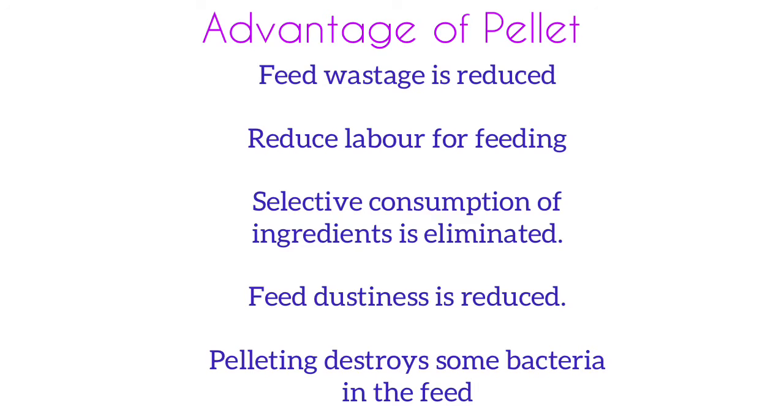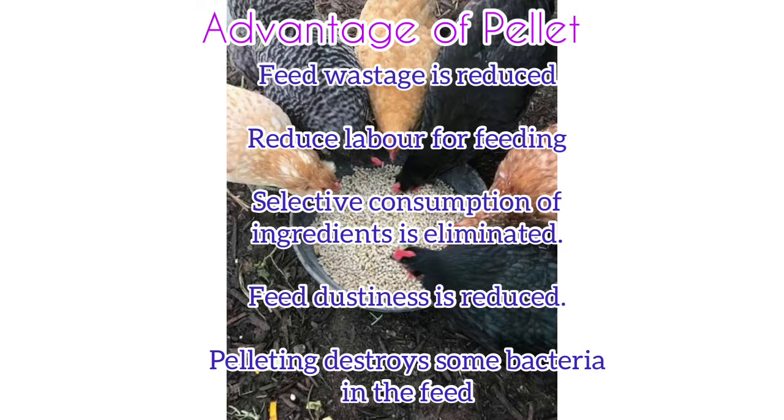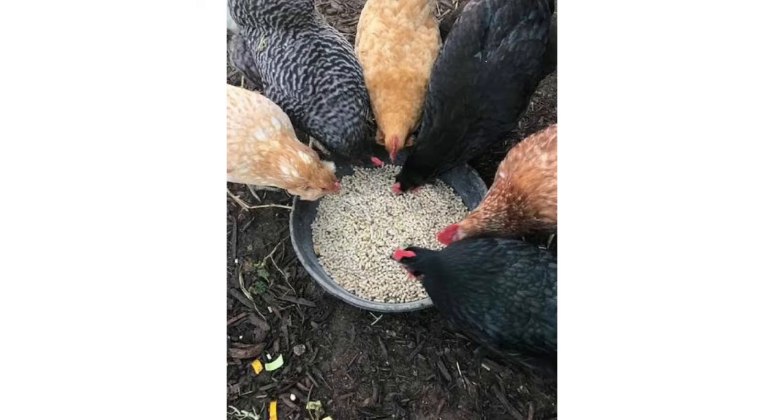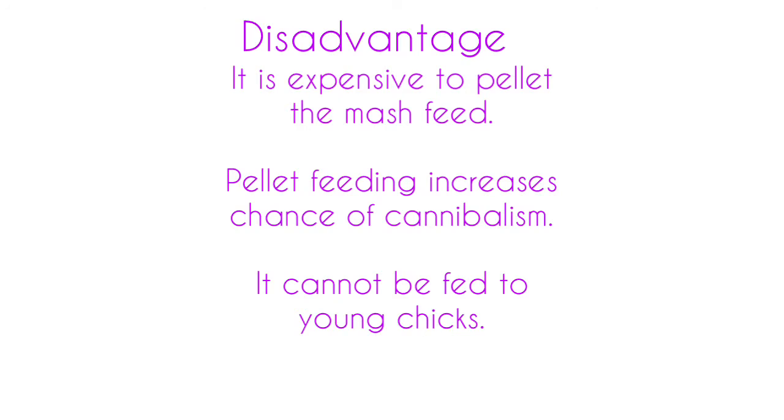Advantage of pellet is it reduces the feed wastage. It reduces the labor for feeding, as it is easy to distribute. Dustiness is reduced, so the chance of respiratory disease is also reduced. Then selective consumption, which we said earlier, can also be reduced. It is coming as a single material, so the bird has to eat the whole material as such. While making the pellet, we use heat, so this will destroy some bacteria.